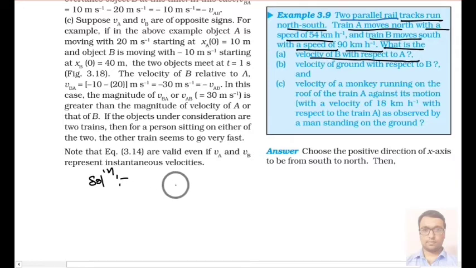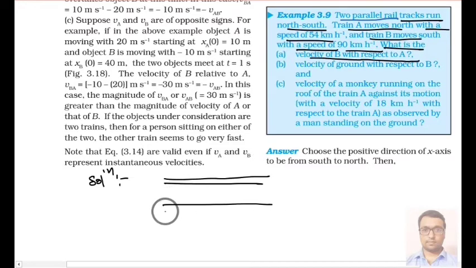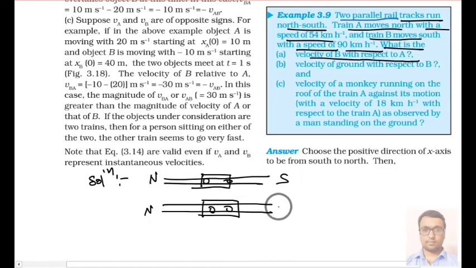Two parallel rail tracks. One rail track is this one, and another rail track is this one. Here we have our first vehicle, and here we have our second vehicle. Okay, suppose this is north and south and this is north and south. Actually we are viewing from the top, it is a top view.